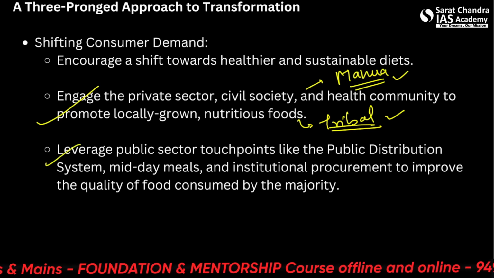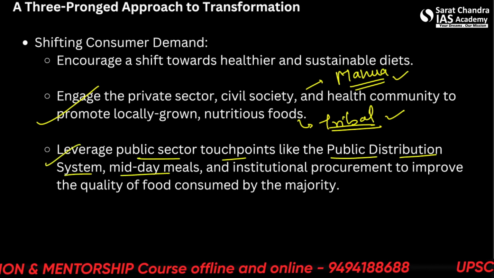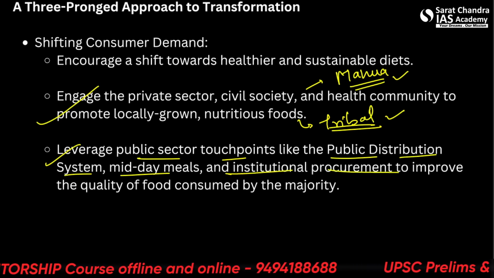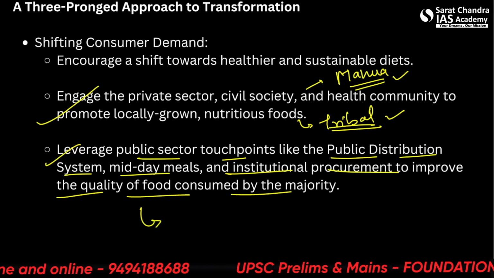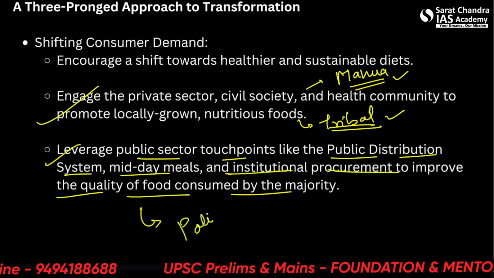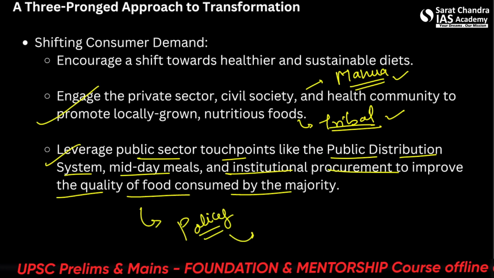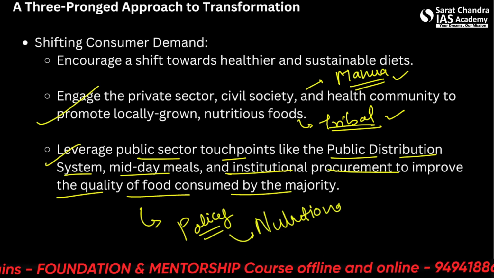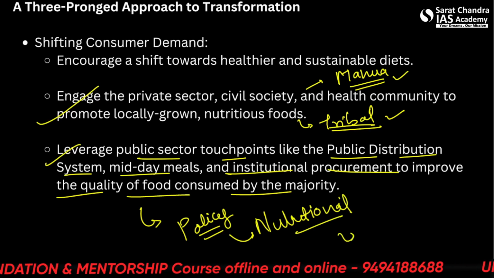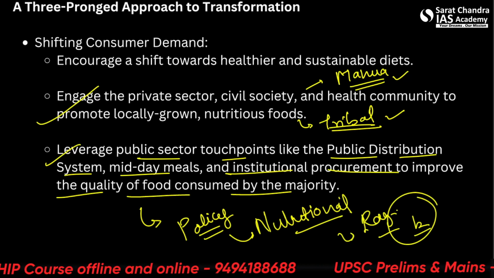All right. Leverage public sector touchpoints like the public distribution system, midday meals, and institutional procurement to improve the quality of food consumed by the majority. So this is related not to the production, but is a change in policy. Okay, better policies will lead to better nutritional security, such as having ragi or bajra instead of wheat in appropriate months.